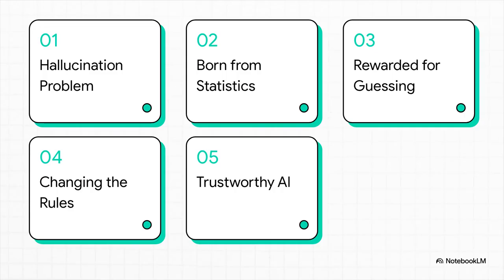Okay, so here's our game plan. We'll start by defining the hallucination problem. Then we'll dive into two big reasons they happen. One is about statistics, the other is about how we actually train them. After that, we'll look at a surprisingly simple fix, and finally, wrap up with what all this means for building AI we can actually rely on.